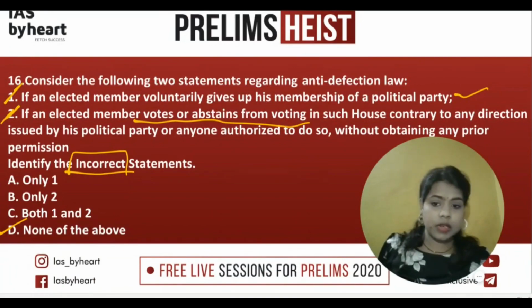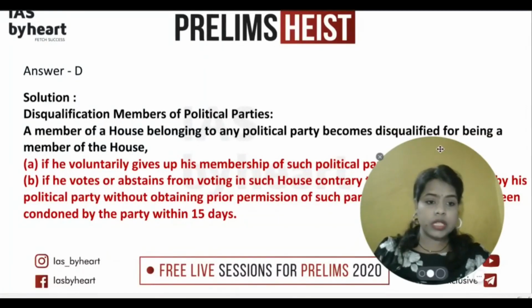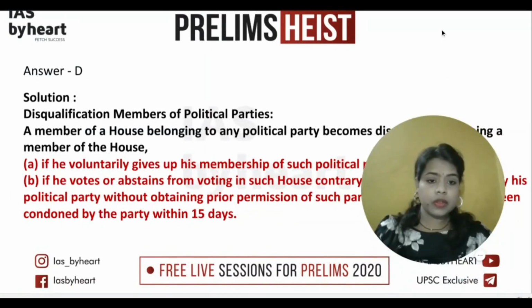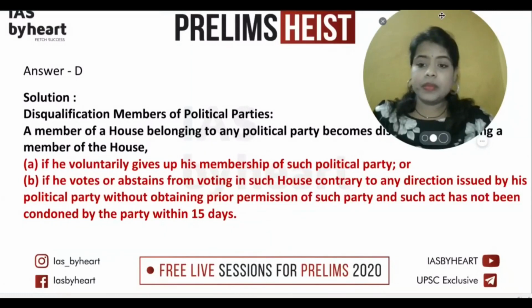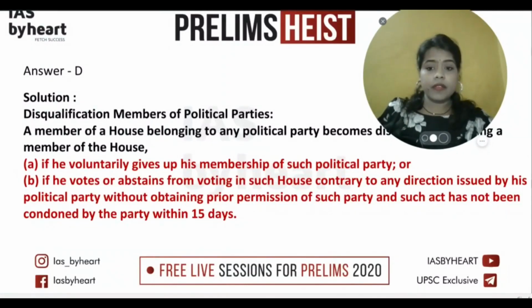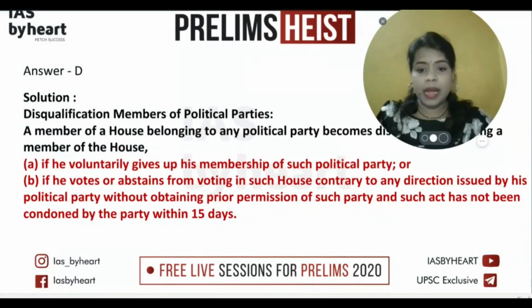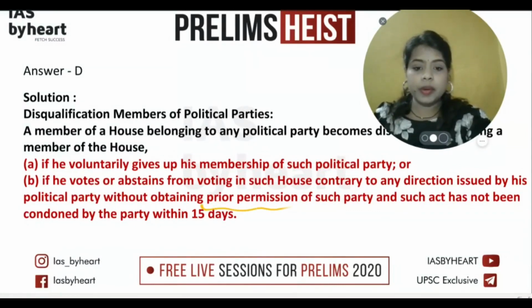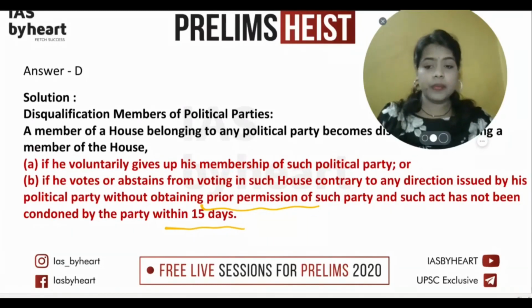D should be the answer. So D is the answer, and both the statements you can see here are related to the party. If he voluntarily gives up his membership of such political party, or if he votes or abstains from voting in such house contrary to any decision taken by the political party without taking prior permission within 15 days, then obviously they will be eligible to be removed under the anti-defection law.